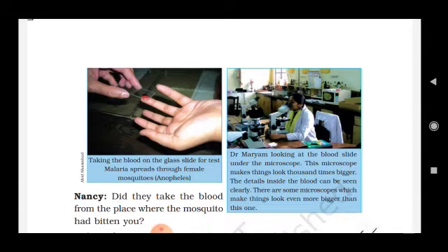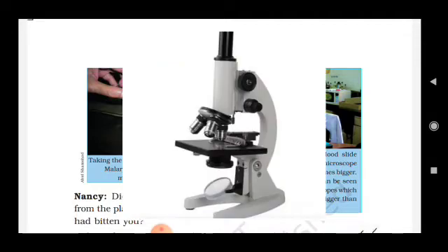Okay, Dr. Mariam looking at the blood slide under the microscope. This microscope makes things look 1,000 times bigger. The detail inside the blood can be seen clearly. There are some microscopes which make things look even bigger than this one. So a microscope helps us to see even tiny things.